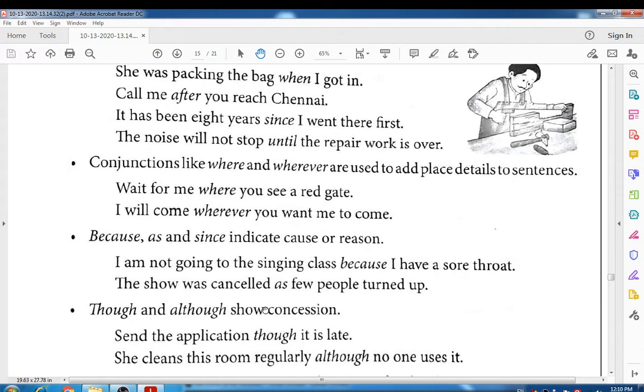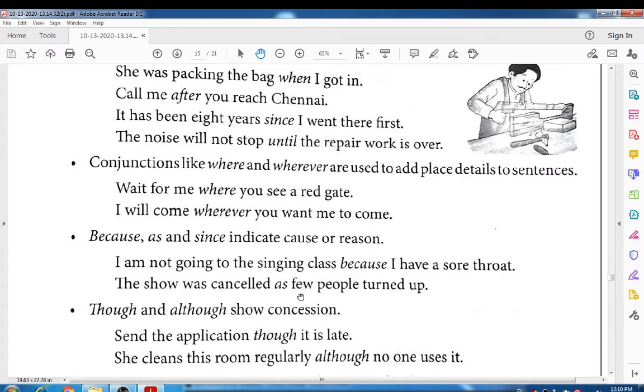Look at the next conjunctions: because, as, and since. Because, as, and since indicate cause or reason. For example: I am not going to the singing class because I have a sore throat. I have a sore throat, so it shows the reason, or cause.